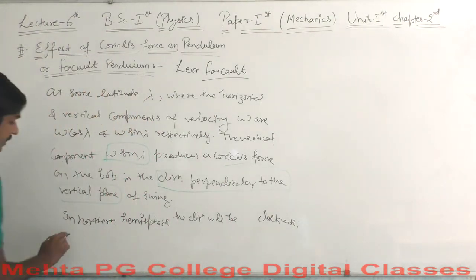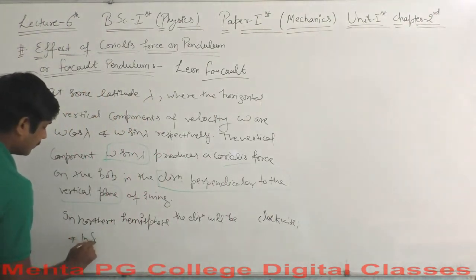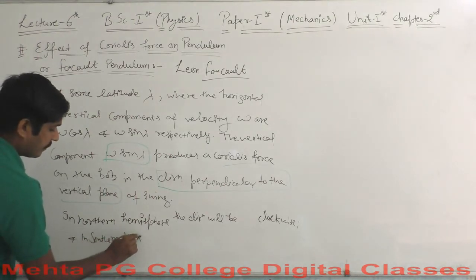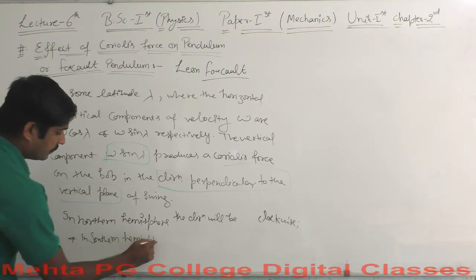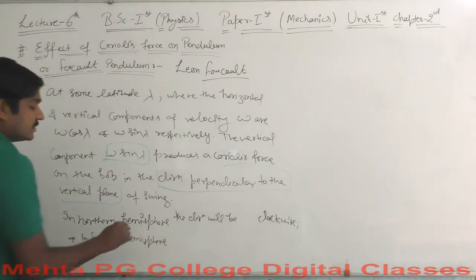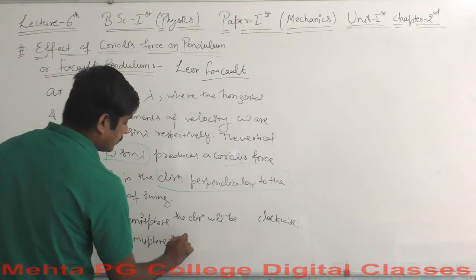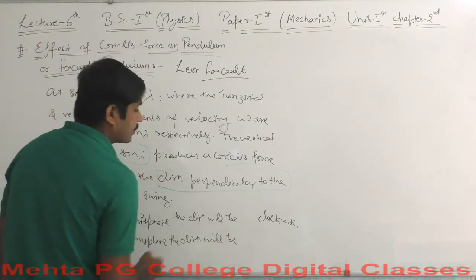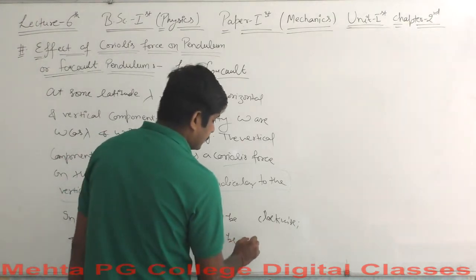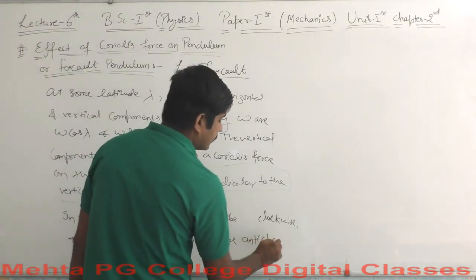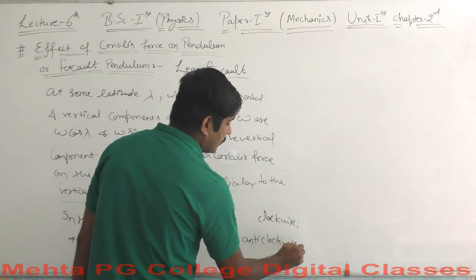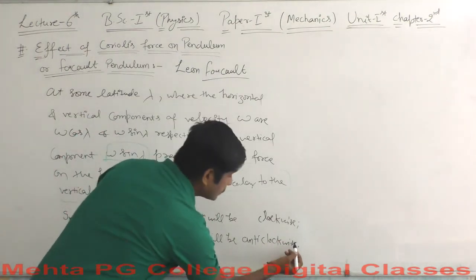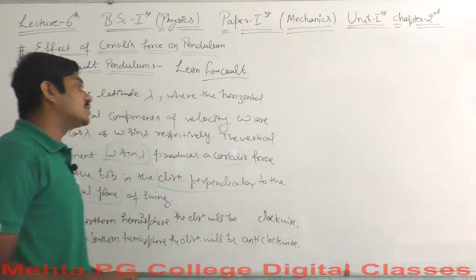And in the southern hemisphere, the direction will be anti-clockwise. So these are the directions that will affect our motion here.